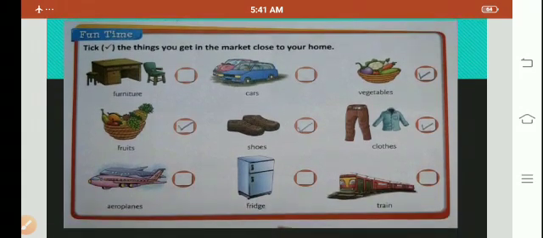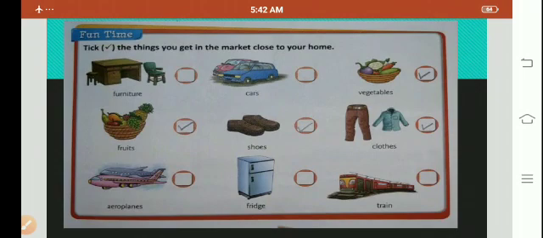Now on page number 53, they have given this fun time. Tick the things you get in the market close to your home. So these are all things I get which are close to my home, so I have ticked those things. First is furniture, second is car, and third is vegetables. So I get vegetables easily, so I have ticked vegetables.